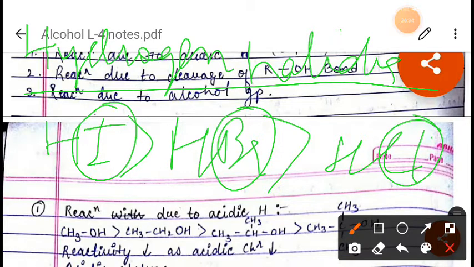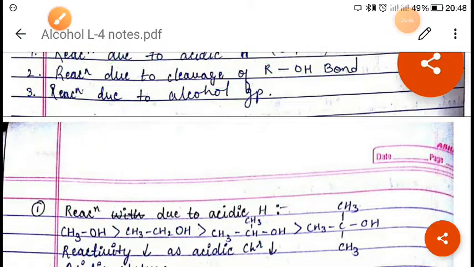And when we see the reactivity of alcohol, tertiary will be more reactive, after that secondary, after that primary. Previously also I have explained about this, right?